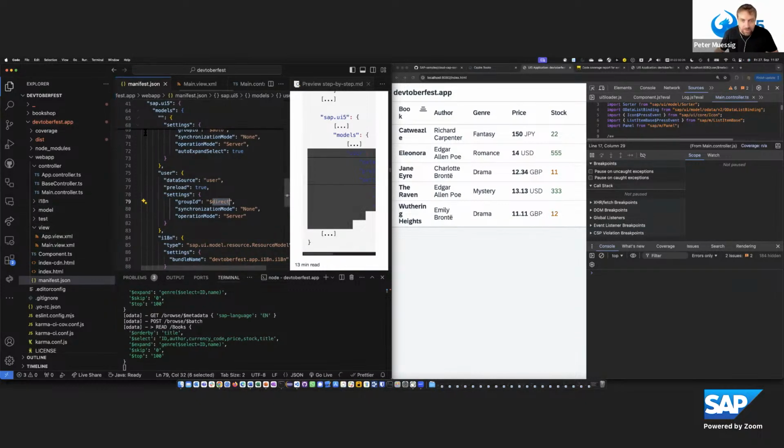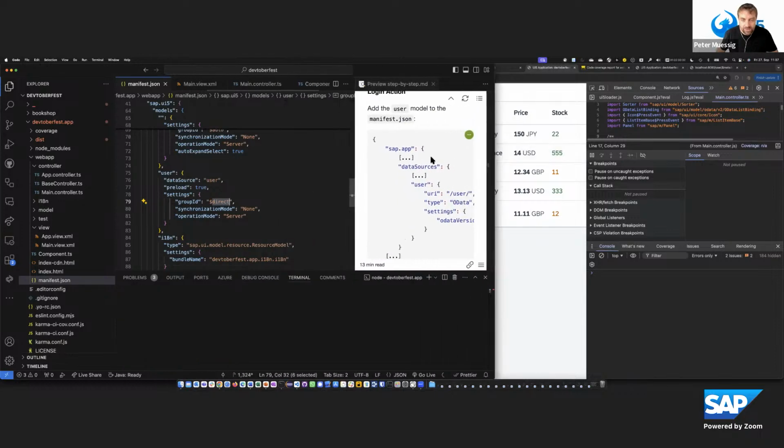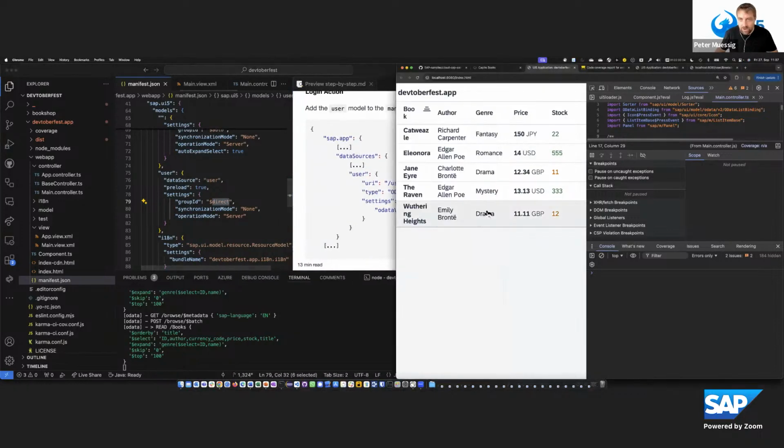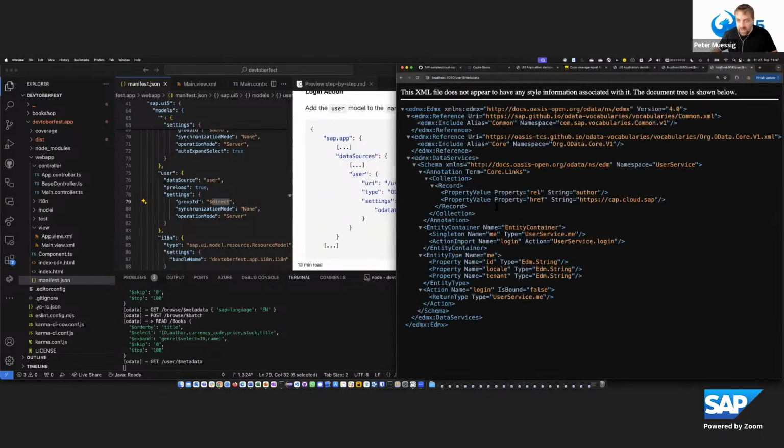And in order to implement the login, I found a nice usage using the action imports, because if you now look into the server user $metadata, we see that we have the entity type me. So this is the user me information, so ID, locale, tenant, and so on. And there is an action called login, which can be called. And in order to do some ordering later on, we need to be authenticated.